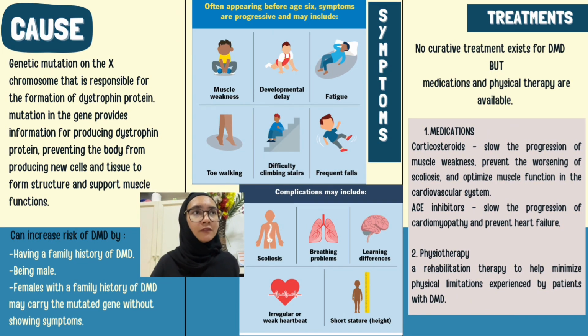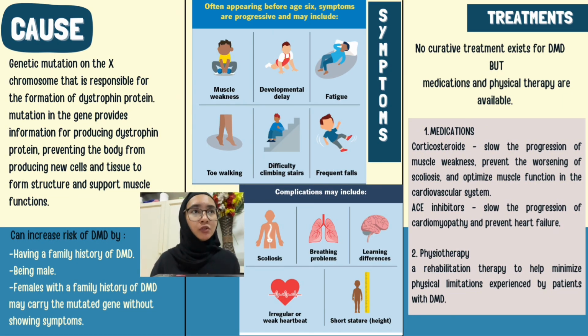So, what are the symptoms of Duchenne muscular dystrophy? The symptoms usually appear before the age of 6, and include muscle weakness, developmental delay, fatigue, toe walking, difficulty climbing stairs, and frequent falls. Complications also include scoliosis, breathing problems, learning differences, irregular or weak heartbeat, and short height.